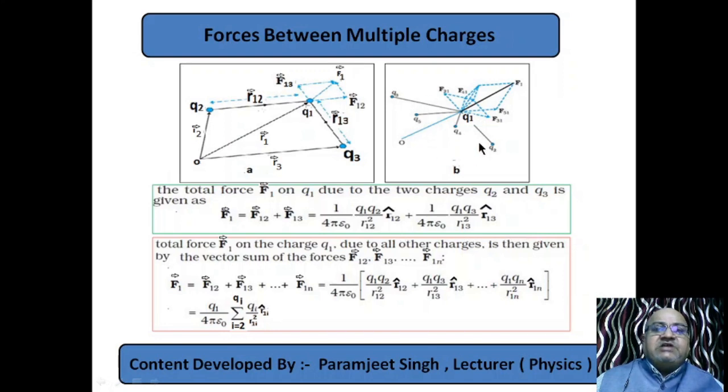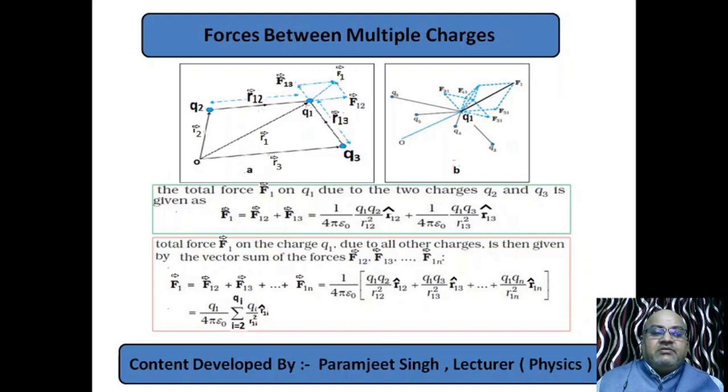So if there are n charges like this, if charge 1 is surrounded by many charges, what will be the force on charge 1? All will apply force on charge 1, and this will be the vector addition of all the forces. Vector addition means the sign and direction of the force are also important in deciding the net force on charge 1. So on charge 1 all are applying forces: charge 2, charge 3, charge 4, charge 5, charge n.